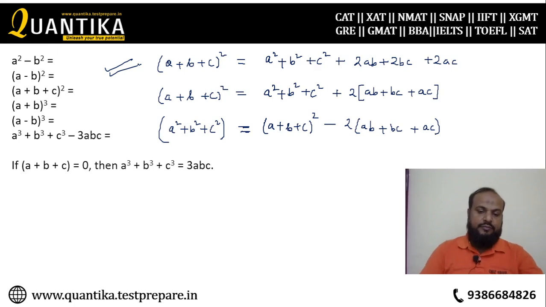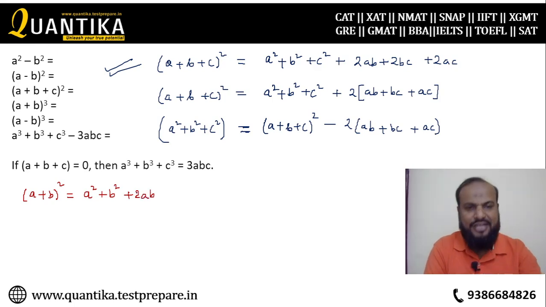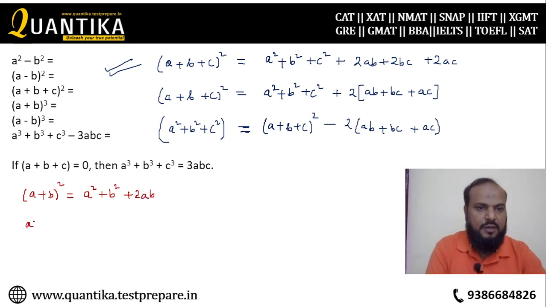In this similar fashion, the previous two formulas where we have seen a plus b whole square is equal to a square plus b square plus 2ab. If you reshuffle it, you get a square plus b square is equal to a plus b whole square minus 2ab.